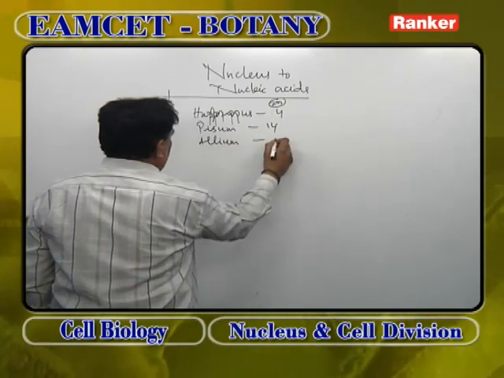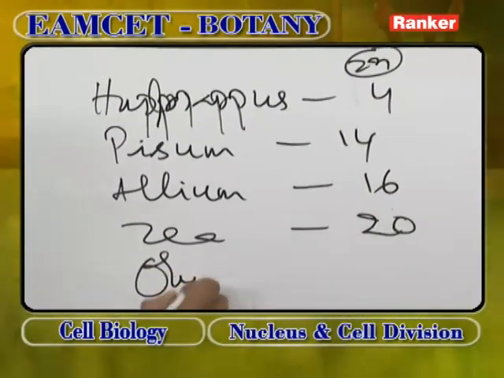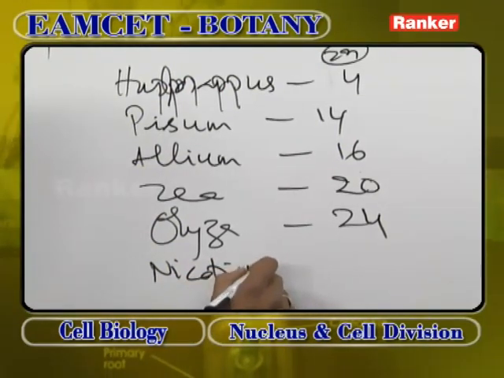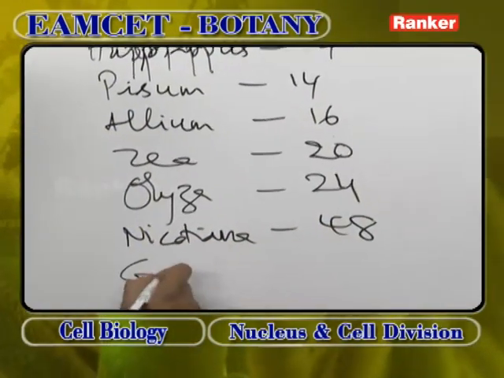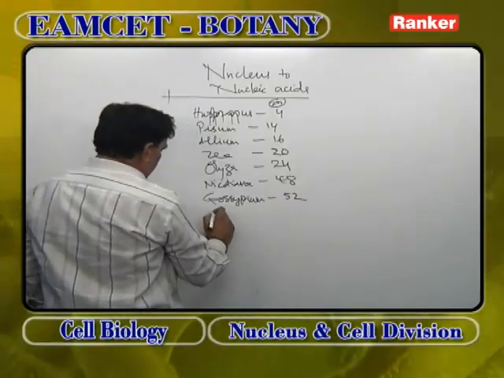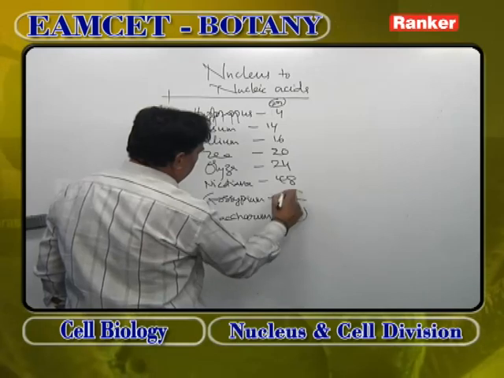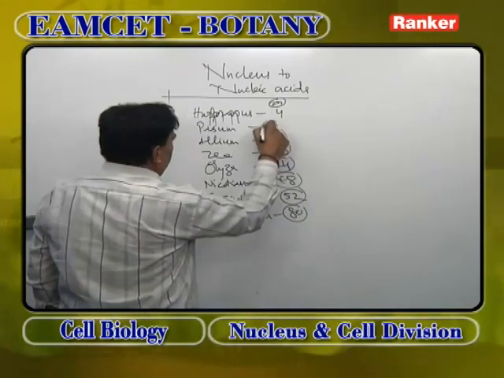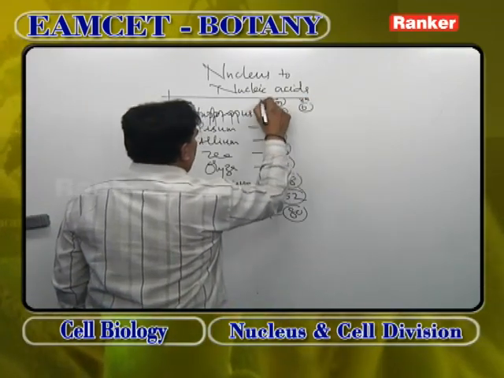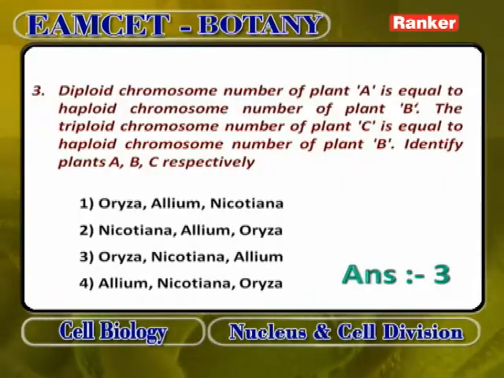Allium, the chromosomal number is 16. Zea mays, the chromosomal number is 20. Oryza, the chromosomal number is 24. Nicotiana, the chromosomal number is 48. Gossypium, the chromosomal number is 52. And Saccharum, sugarcane, the chromosomal number is 80. This tabular form is very important to do these types of problems. We have to write haploid is 2, triploid is 6, like this for all of them. If you write this, the answer will be Oryza, Nicotiana, Allium.